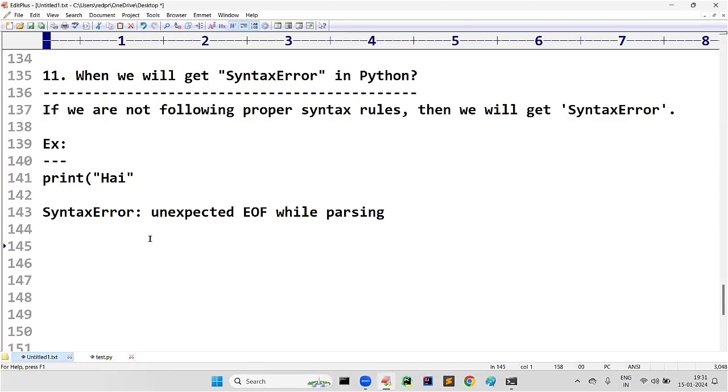If we are not following the proper rules and regulations of not only Python but any programming language, we will get this syntax error. Okay, hope you understood.